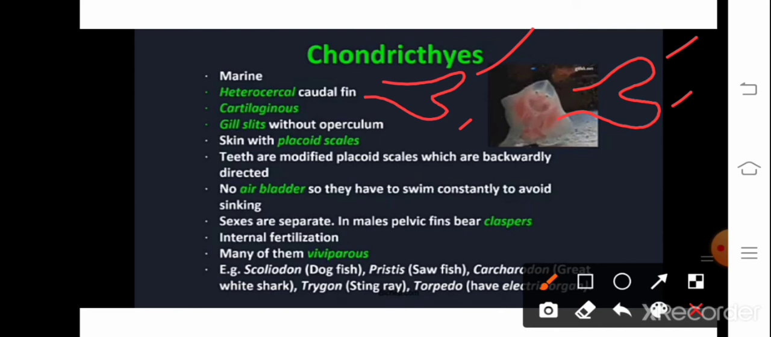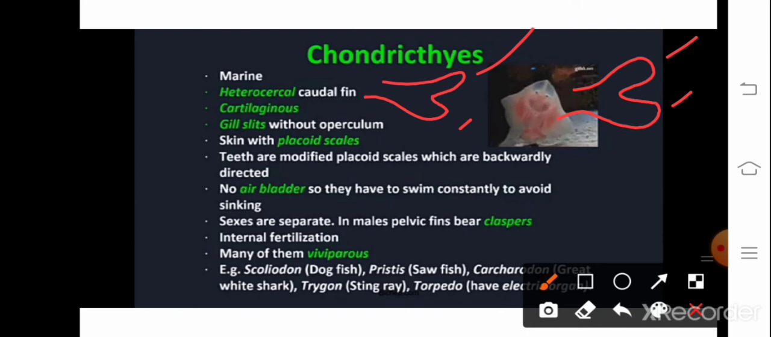So there is no air bladder. Air bladder is a characteristic feature of bony fishes, means osteichthyes. Osteichthyes includes all the bony fishes. Okay, so since there is no air bladder, they have to swim constantly to avoid sinking. If an air bladder is present, then it has the capacity to stand or stay in some places, but here there is no such option. If they stand, they will actually sink.